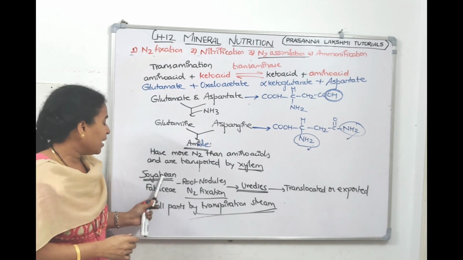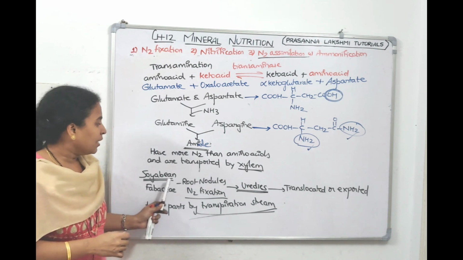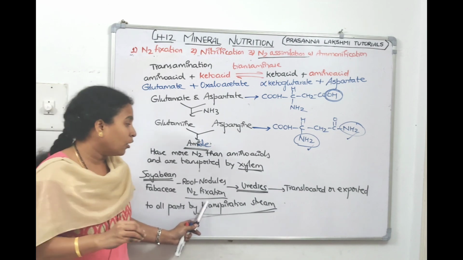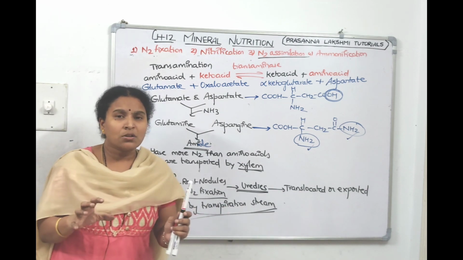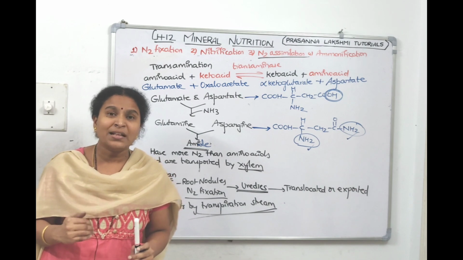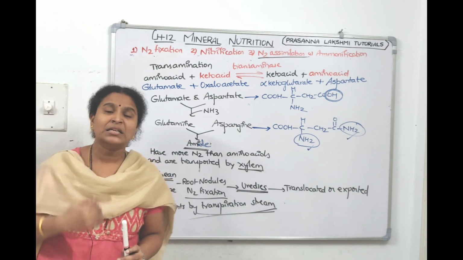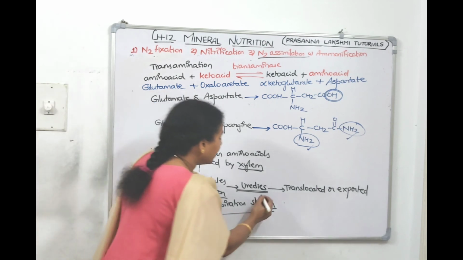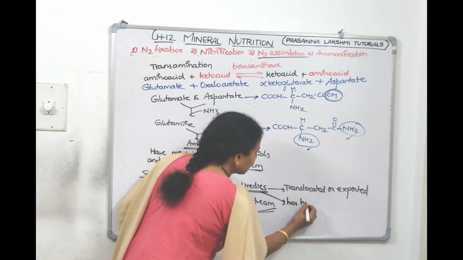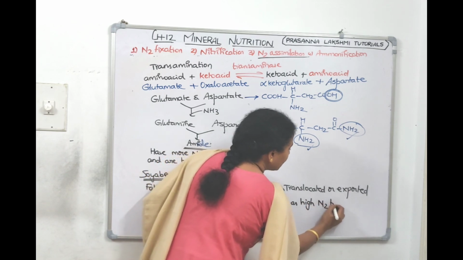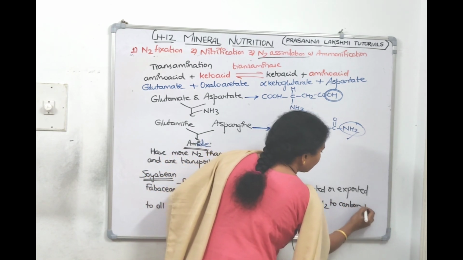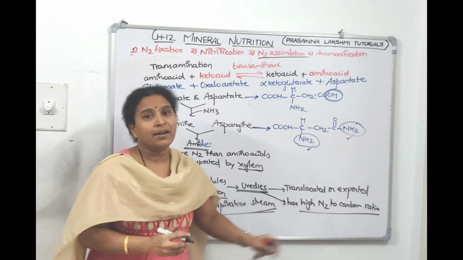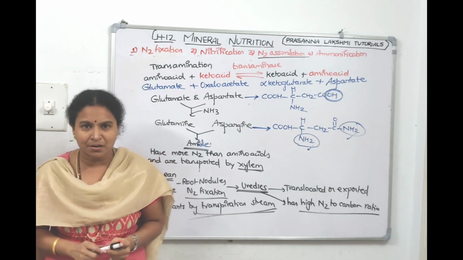Now, in soybean, which belongs to the Fabaceae family, nitrogen is fixed in its roots, and that nitrogen is there in a form called ureide. The root is not storing that ureide. The root is exporting that ureide to all the parts along with the xylem in the transpiration stream. This ureide also has a high nitrogen to carbon ratio, more nitrogen when compared to carbon.